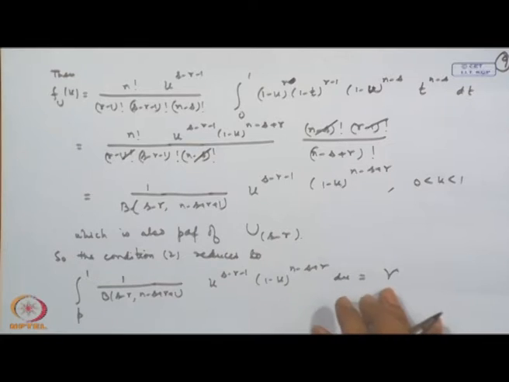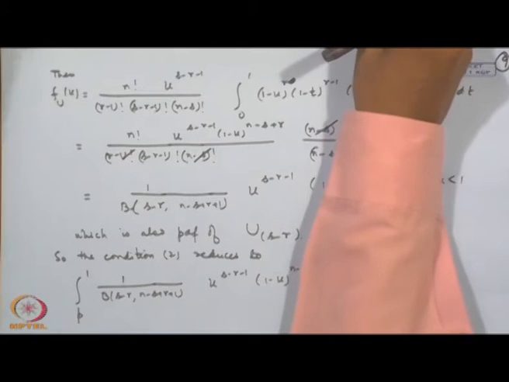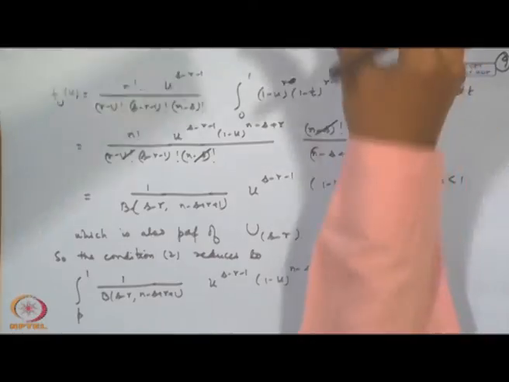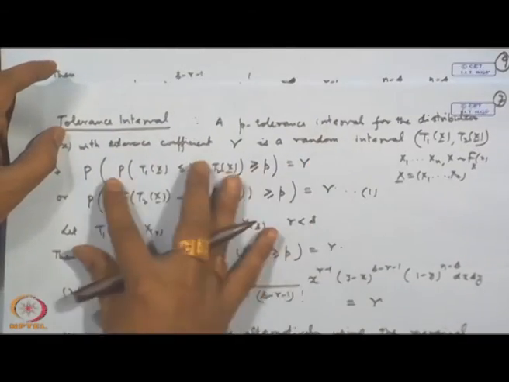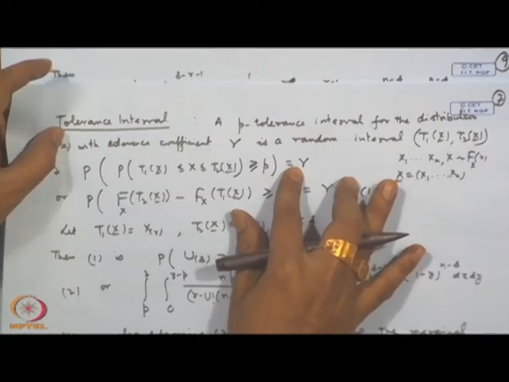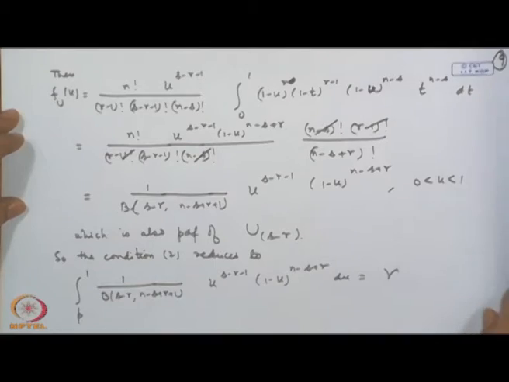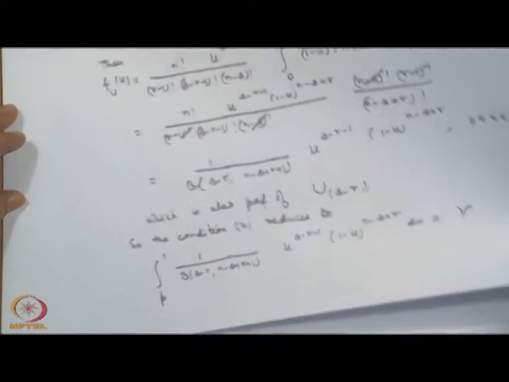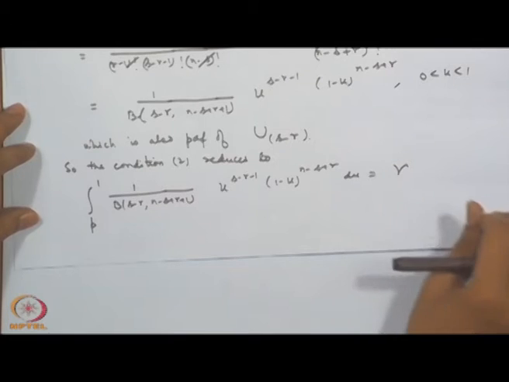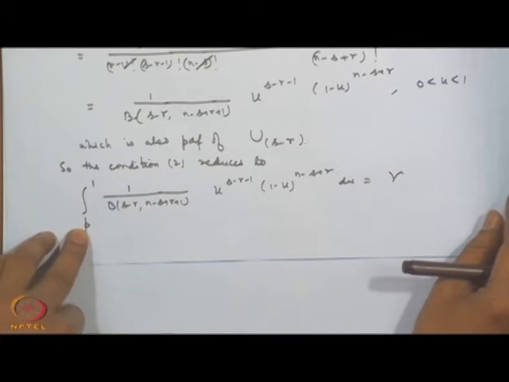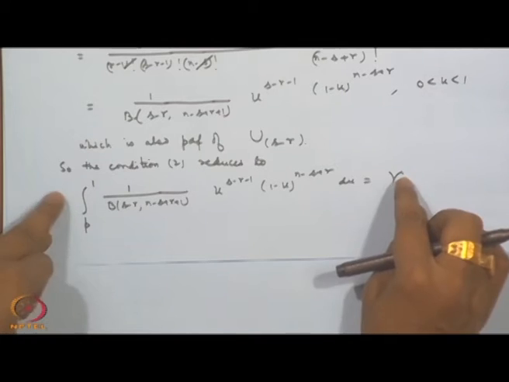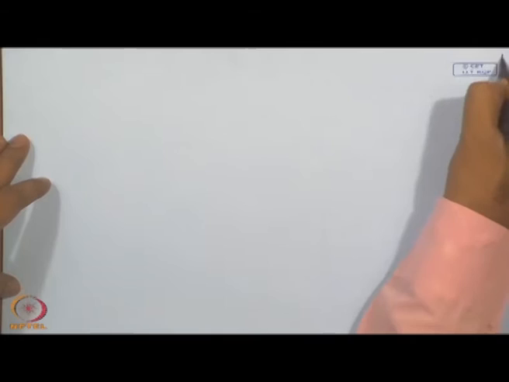This condition is similar to that for obtaining the confidence interval, but these are called tolerance intervals. The reason is that I am considering the probability of a particular confidence coefficient of x itself to be equal to gamma. So, this is a different thing than the usual confidence interval, but ultimately the solution comes in terms of that. The role of p comes in here, and gamma, or you can say 1 minus gamma, turns out to be the corresponding confidence coefficient.